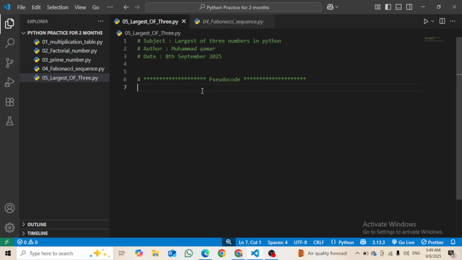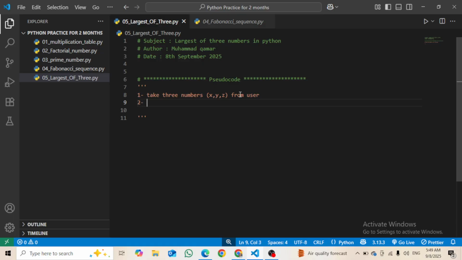Then, what is the pseudocode for this program? It is, I guess, very easy. First of all, we have to take input from the user, not a number but numbers, take 3 numbers. Let's say these 3 numbers are x, y and z, from the user.